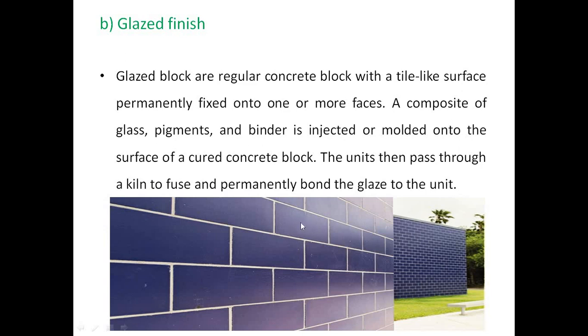Here this may be molded on the upper side or the face of the brick, or some material may be injected to get this glazing finish on the surface of the brick.